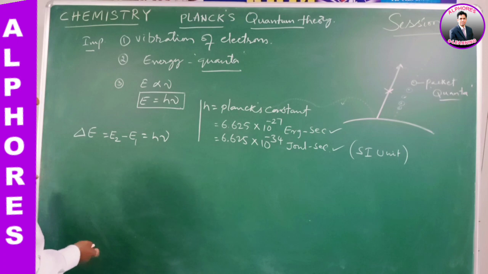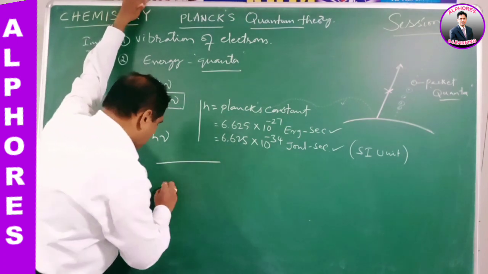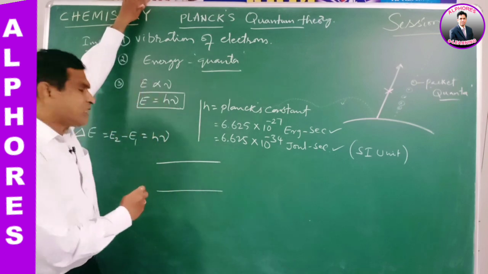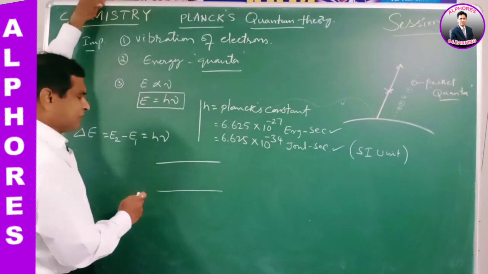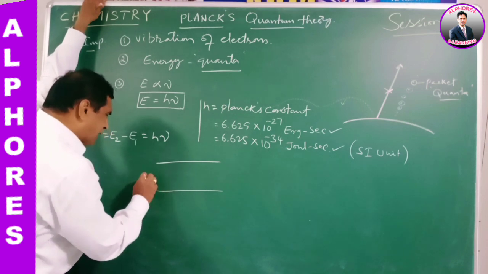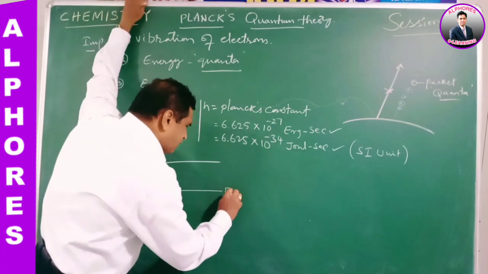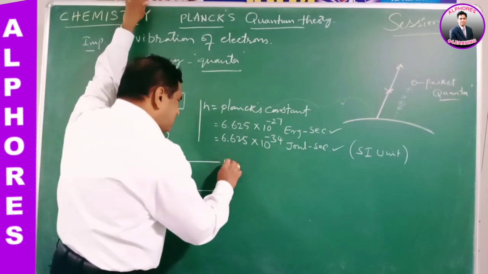Okay, that means when electron transition takes place between two energy levels, say the first orbit n equals 1 and the second orbit n equals 2, and the energy of the electron in the first orbit is E1 and in the second orbit is E2.